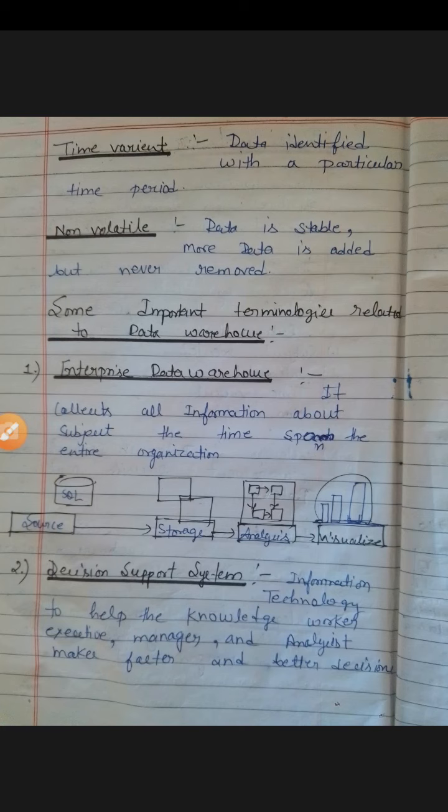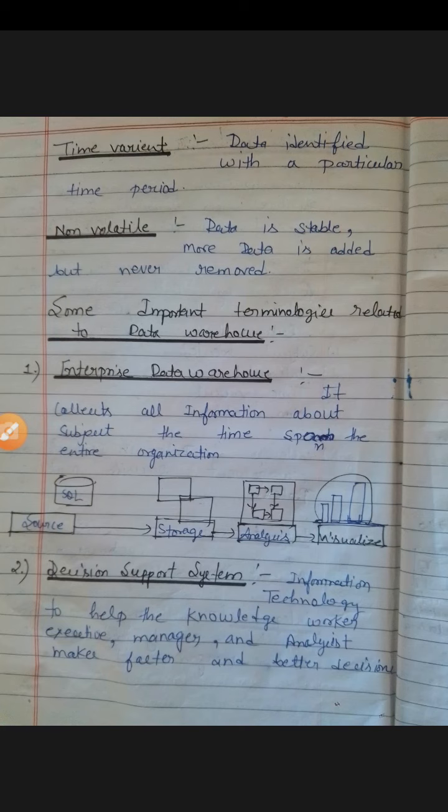Okay, so if any data warehouse satisfies the four properties, the first one subject oriented, the second integrated, the third time variant, and the last non volatile, then we can say that it is the best data warehouse.